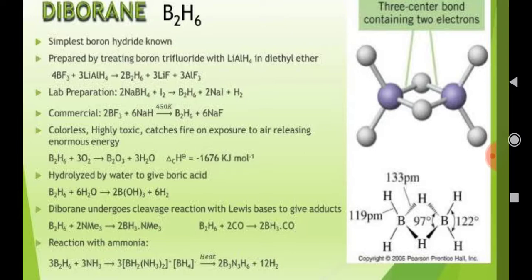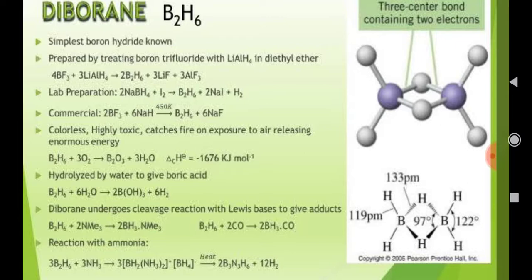There are two types of preparations: laboratory preparation as well as commercial preparation. In the laboratory, diborane is prepared in the presence of iodine, but commercially it is prepared by the addition of sodium hydride. Coming to the properties, diborane is a highly toxic compound. It catches fire on exposure to air, releasing enormous energy of minus 1676 kilojoules per mole. On hydrolysis, diborane easily reacts with water to produce boric acid.